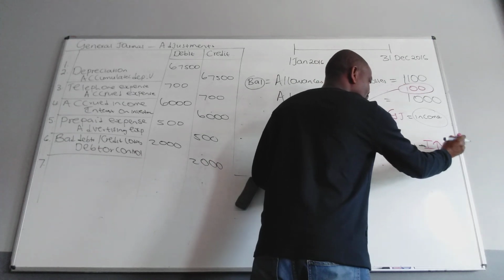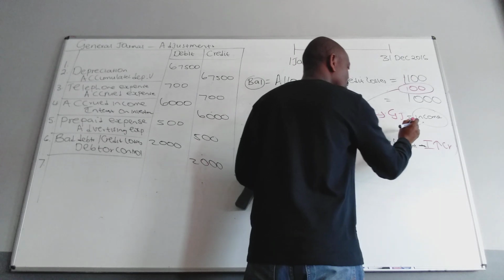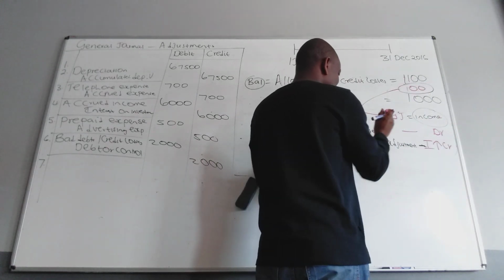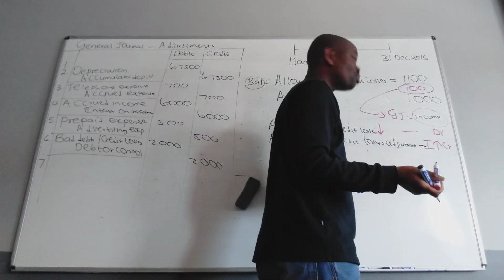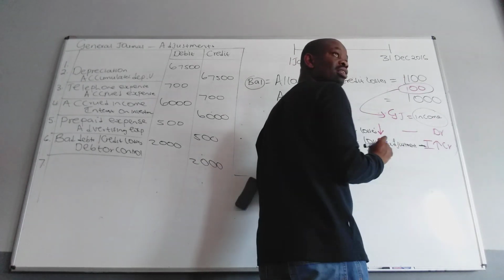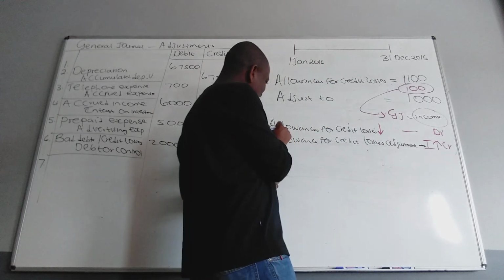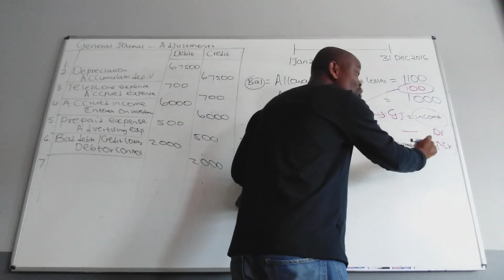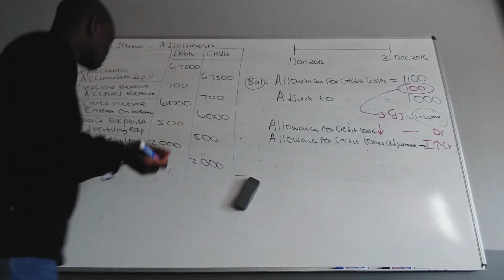Obviously, the allowance has to go down, and it's a negative asset, so a negative asset goes down on the debit side. Sometimes this is not easy to understand, but look at the adjustment: if it was an expense, it would go to the debit side. That's the easiest way of knowing it.